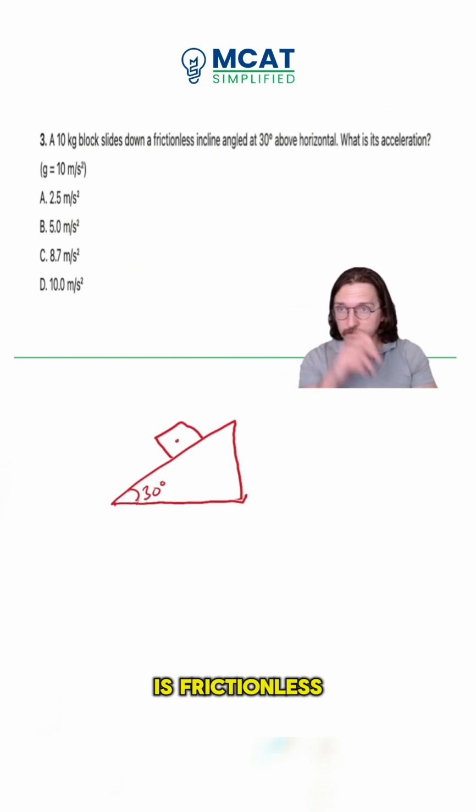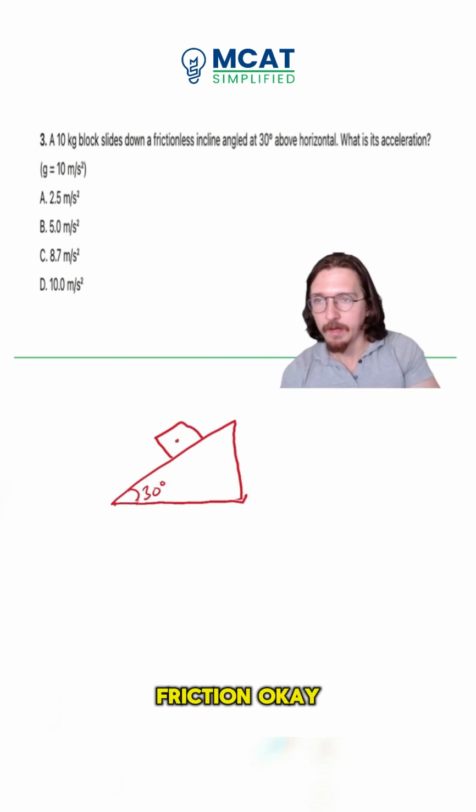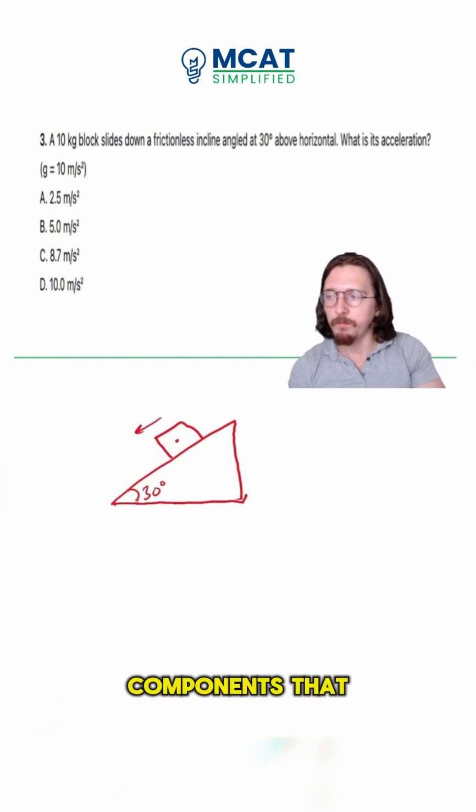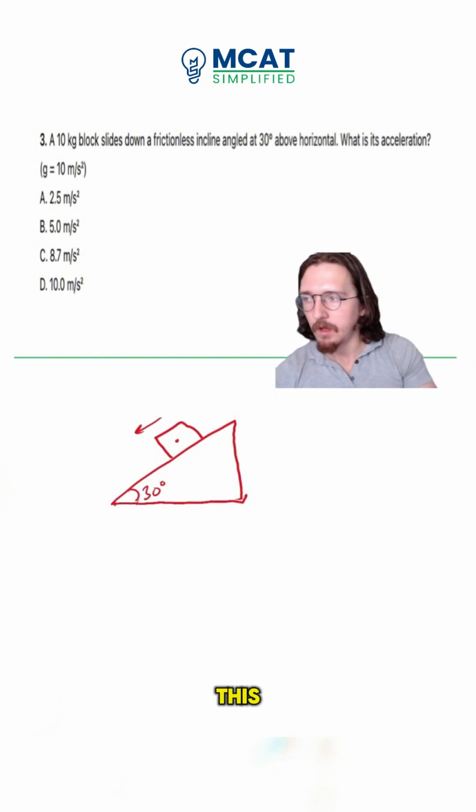Now this is frictionless, okay? So there is no friction. And we know that it is moving this way. So what are the components that we need to have memorized for this free body diagram?